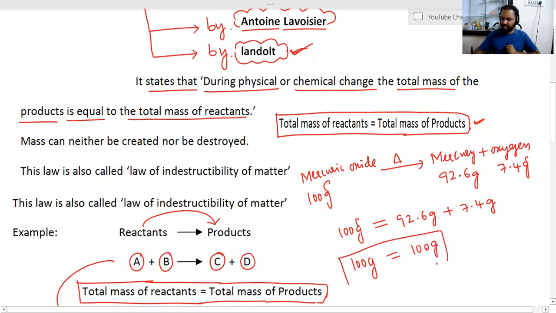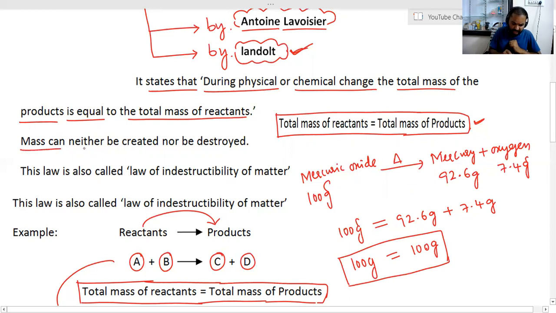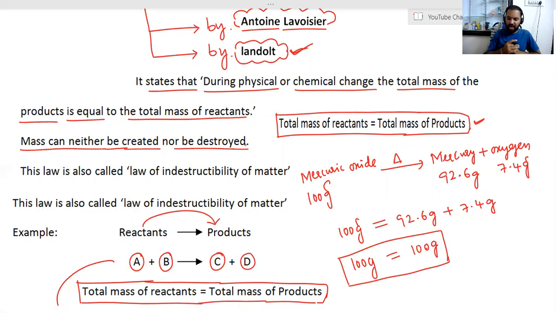So from this observation, he verified that the total mass of the reactants is equal to the total mass of the products, and he concluded that mass can neither be created nor be destroyed, which means we cannot create mass and we cannot destroy mass.